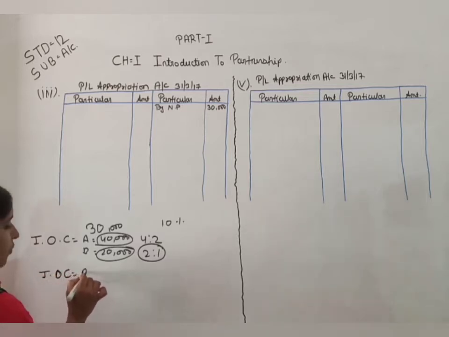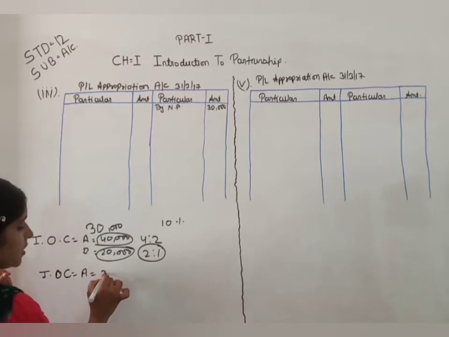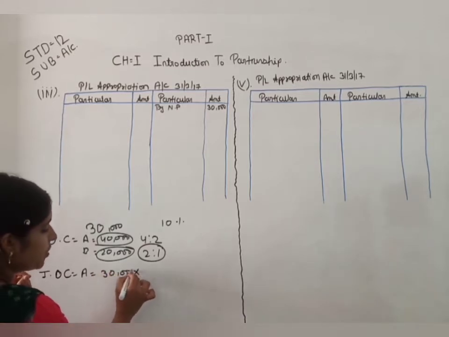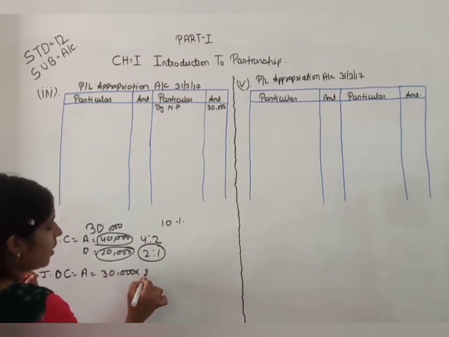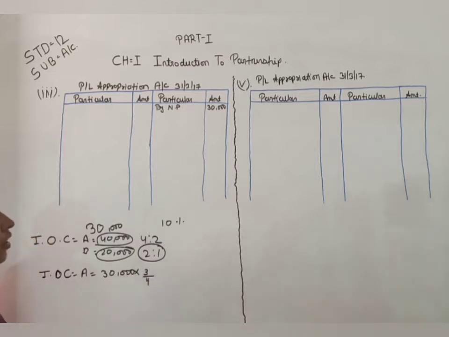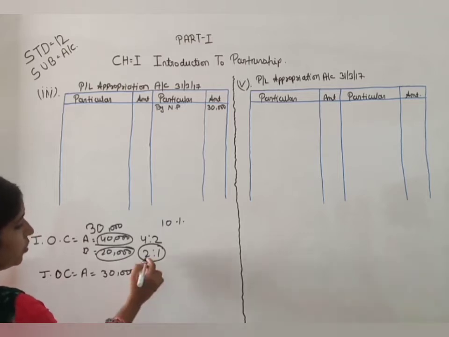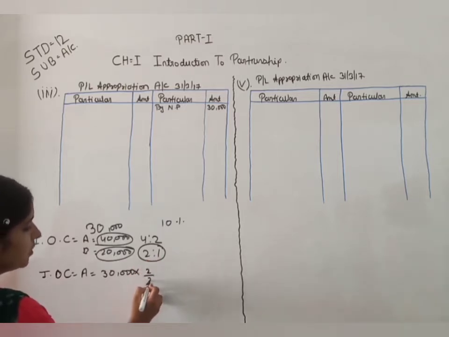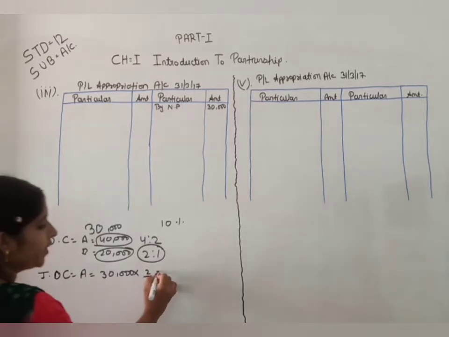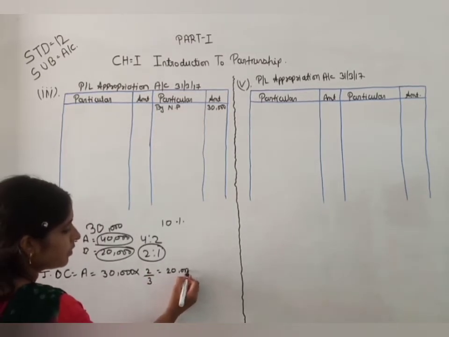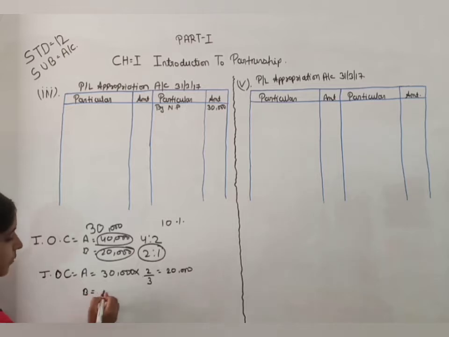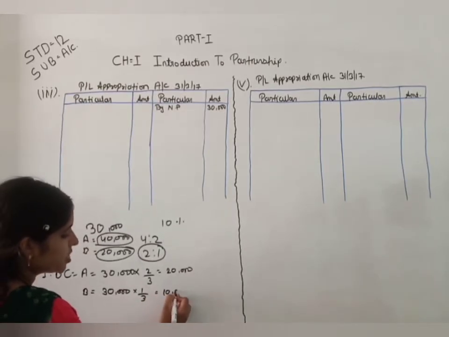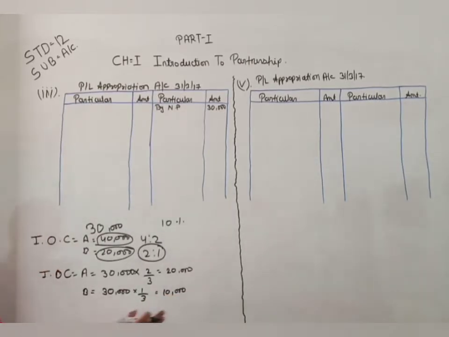on capital for A 30,000 and ratio is 2/3. Okay, so here 20,000. Okay, and for B 30,000, 1/3 means here interest on capital for B is 10,000.